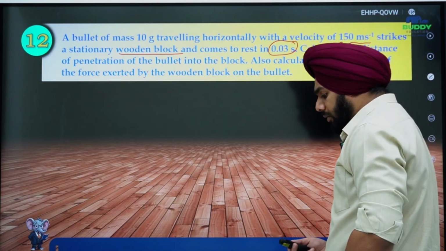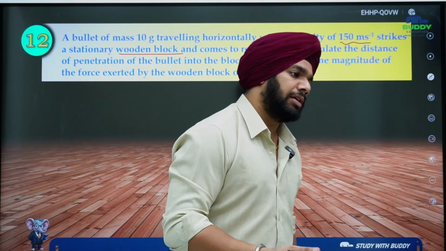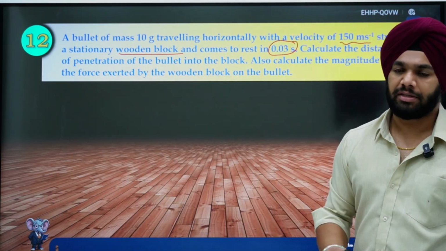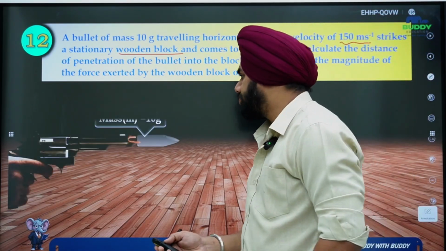So we need to find out, suppose first of all, I shot the bullet and it was traveling with 150 meter per second. In front of it I kept a wooden block, right?